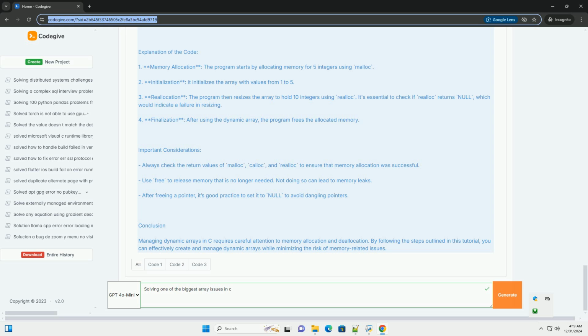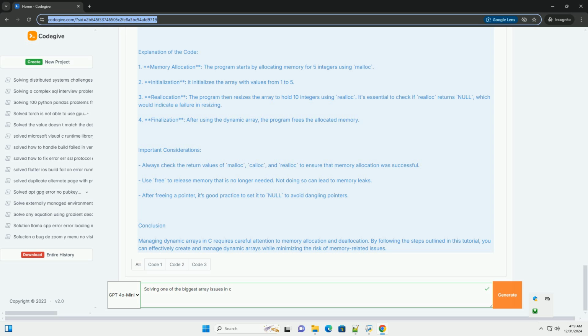Explanation of the code. 1. Memory allocation. The program starts by allocating memory for 5 integers using malloc. 2. Initialization. It initializes the array with values from 1 to 5. 3. Reallocation. The program then resizes the array to hold 10 integers using realloc. It's essential to check if realloc returns null, which would indicate a failure in resizing. 4. Finalization. After using the dynamic array, the program frees the allocated memory.